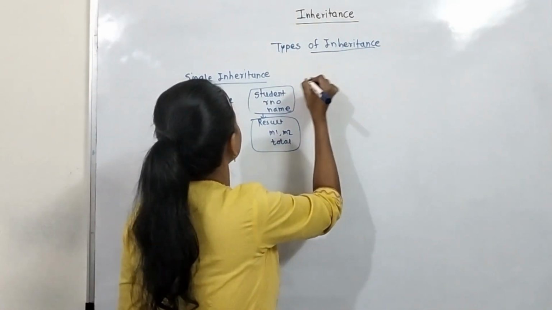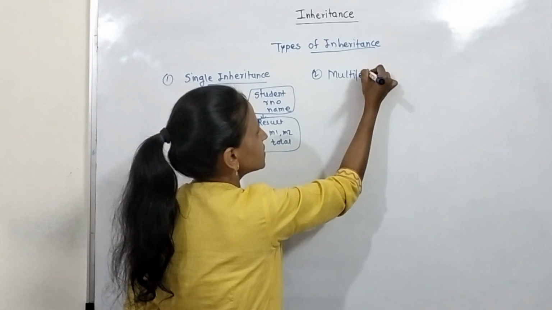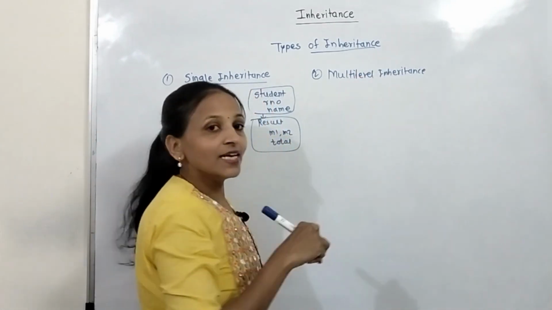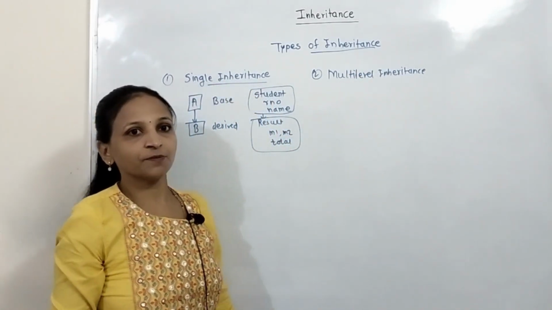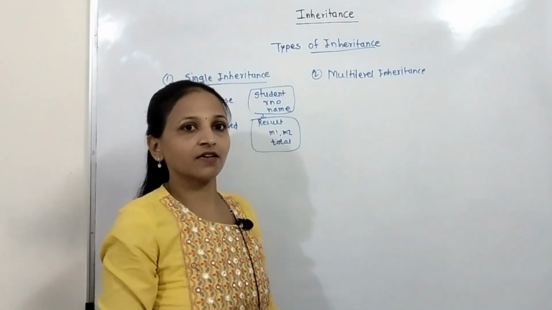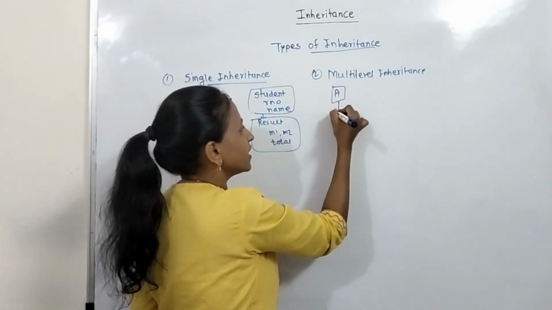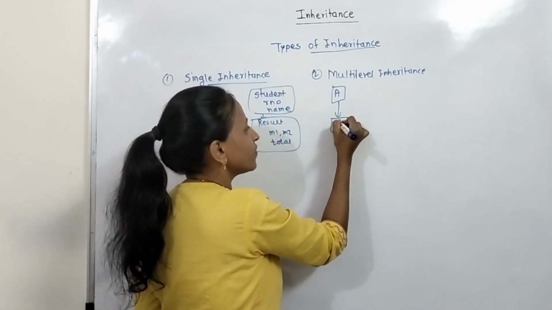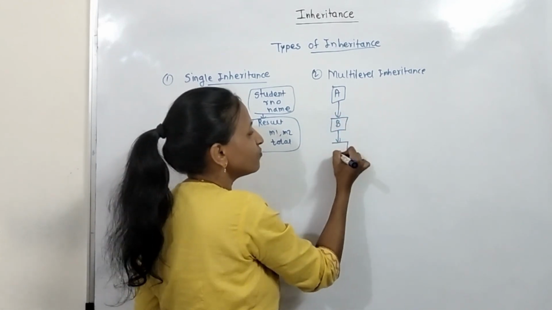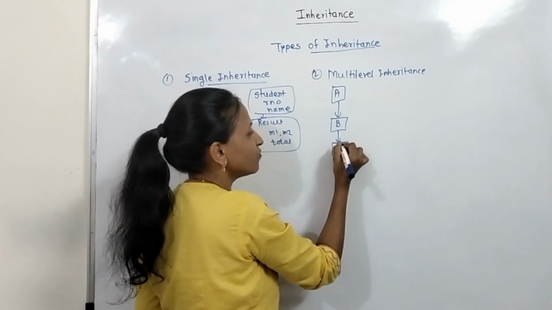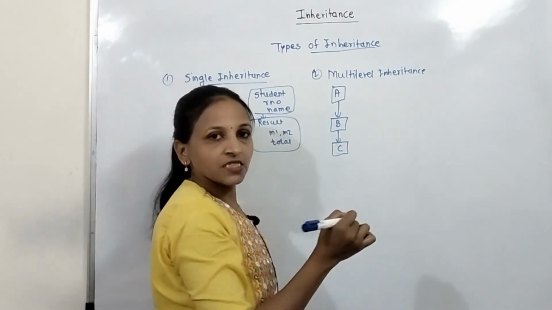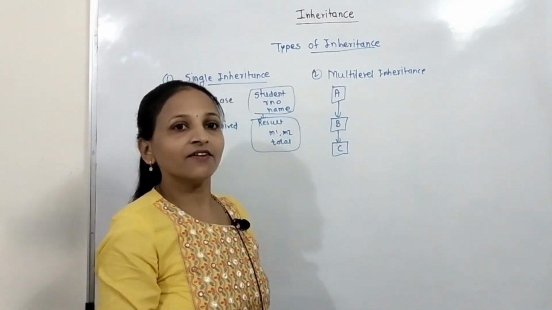Now the next type is multi-level inheritance. See, multi-level, the word itself indicates its meaning. Multiple levels are there. Meaning what? Let there be a class which is already created. From that I am creating one derived class, and again from that derived class I am creating one more new class. That is the concept of multi-level inheritance.